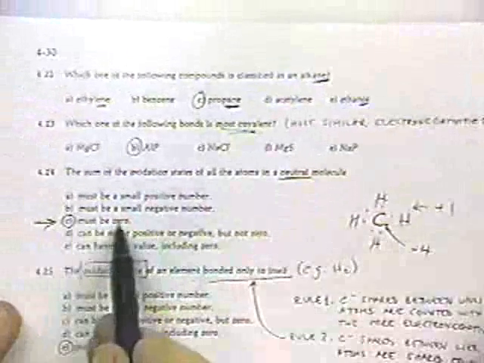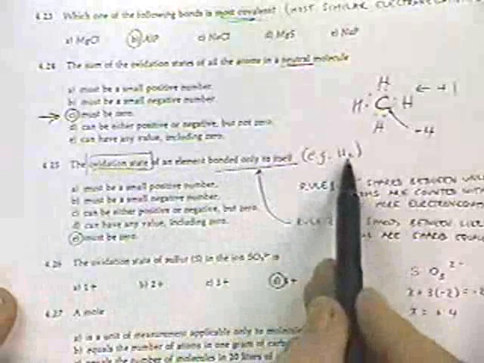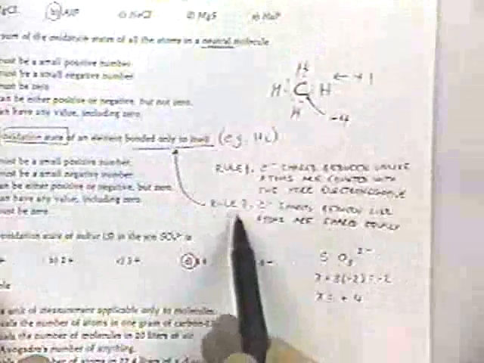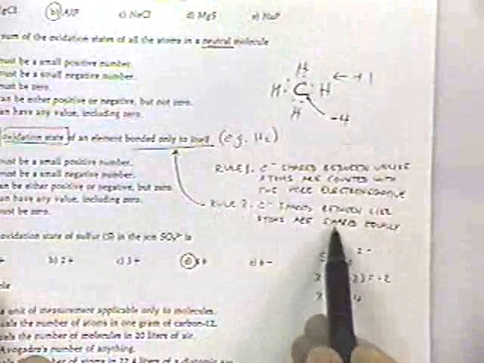We have 4 +1s, and we have 1 -4, so the sum of the oxidation states has to be 0. Here's another question related to oxidation state. The oxidation state of an element bonded only to itself, for example, hydrogen, also is 0. They each have an identical electronegativity. So rule 2 is that if you have identical elements, they are shared equally, and you do not assign charge to it.